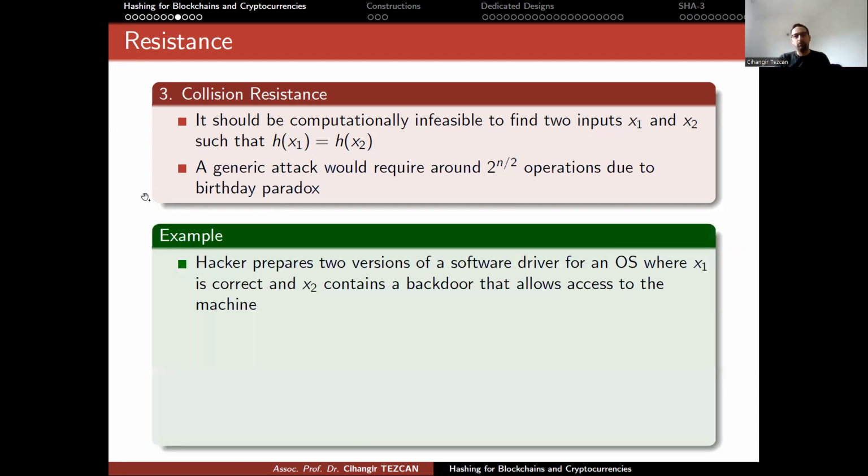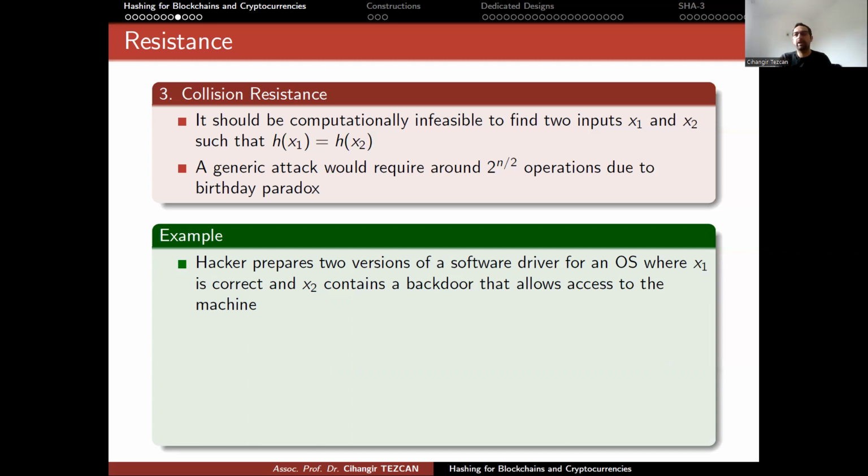Okay. So why is this important? Assume that a hacker prepares two versions of a software driver for an operating system, where x1 is the correct one and x2 contains a backdoor that allows access to the machine. So you are the hacker. You prepare two files. You have control of both of these files. x1 doesn't have malicious code in it. x2 has malicious code in it.